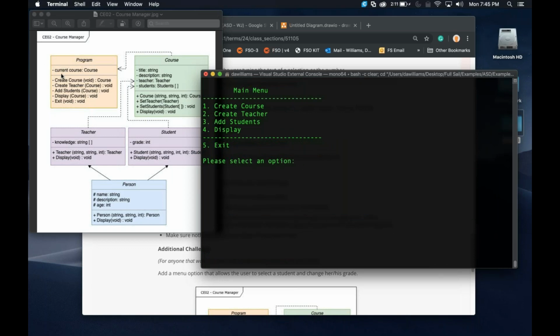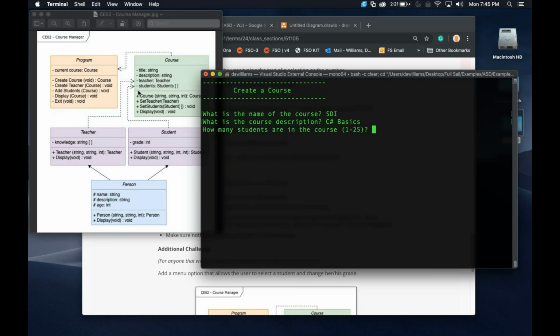So it's also going to totally wipe out the description, the name, the teachers, and the students as well. So it's basically a way to restart this from scratch, okay? So if you wanted to see what that looks like, what is the name of the course? SDI, C# basics. How many people in the course? 2. And there's the course.